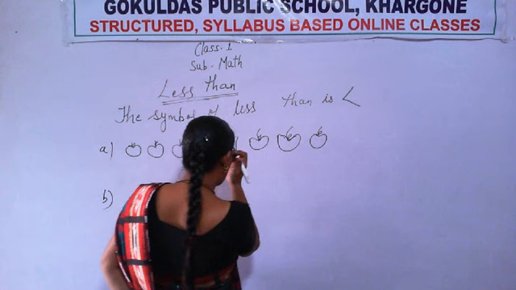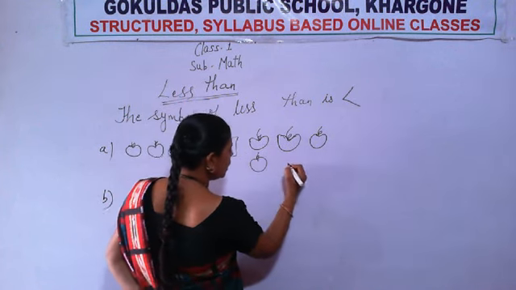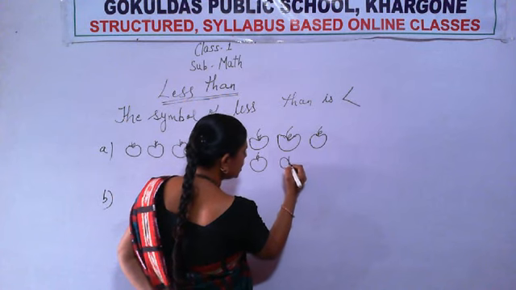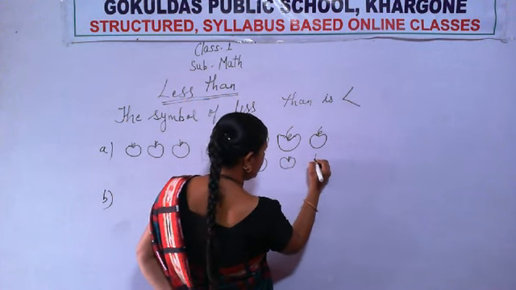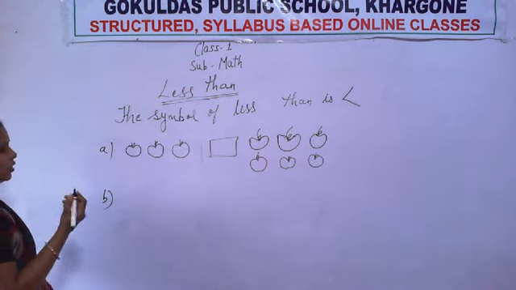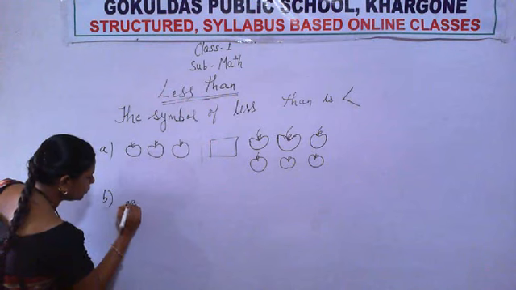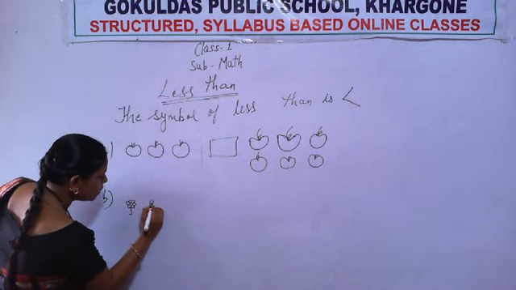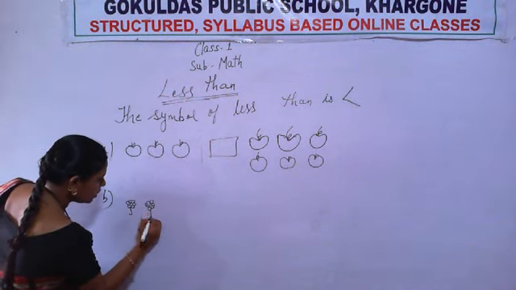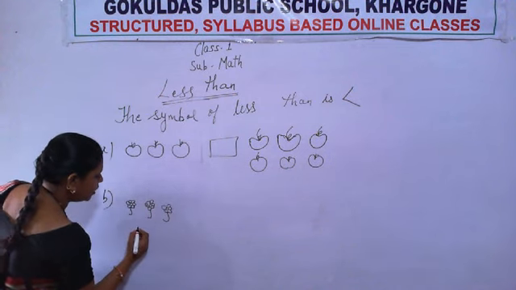Yes, it is an apple. Do you like eating apples? Yes. What is the color of an apple? Red. Okay. Now see, I will draw the second. What is this? This is a flower. Okay, do you like flowers?